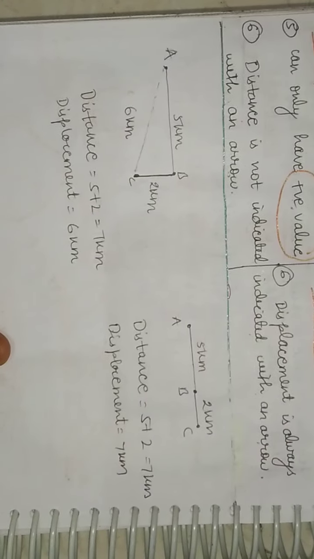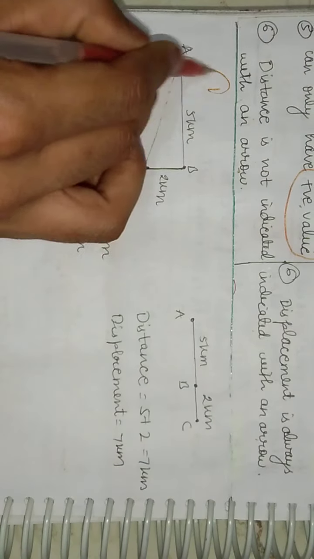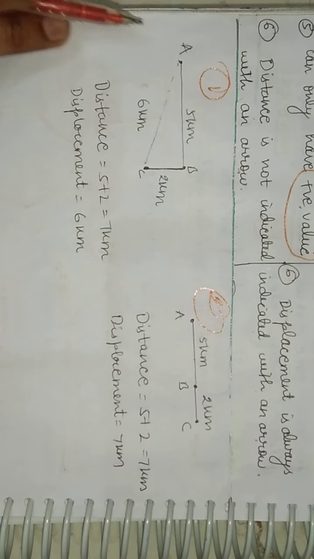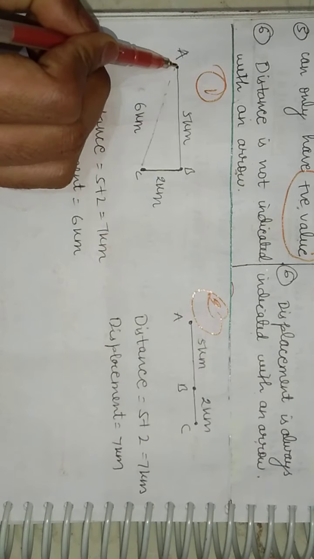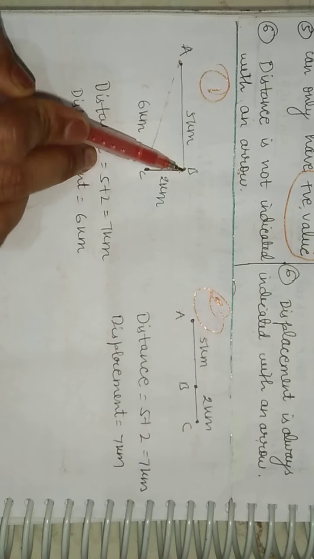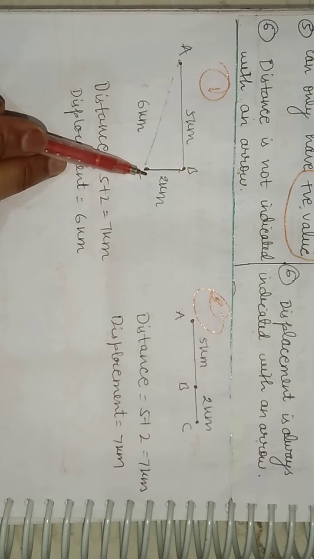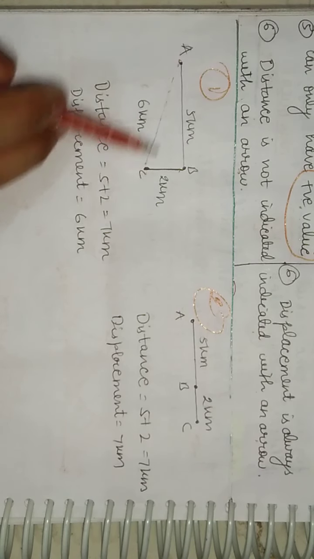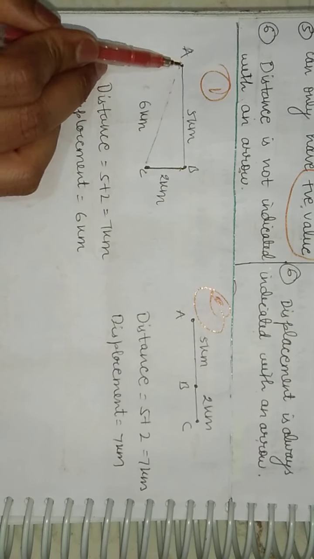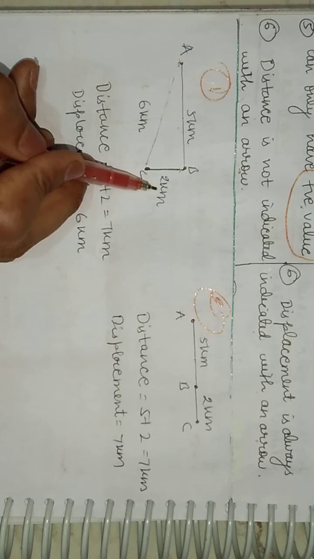So just have a look here students. You can see there are two different cases we are having. This is the first one and this is the second one. Now consider this example first. This is a body, starting to move from the point A, reaches point B, and then took a turn onto the right side and finally reaches point C. Now students, the distance covered by the body from A to B is 5 kilometers, and from B to C is 2 kilometers, right?